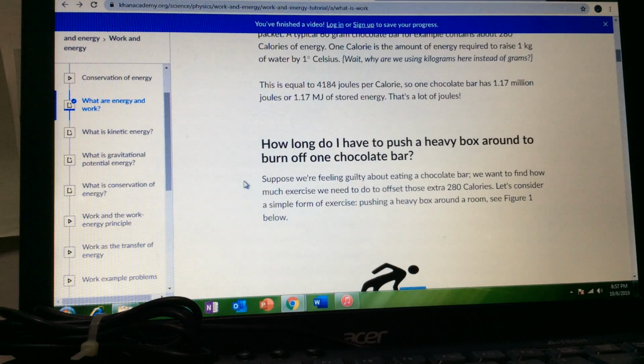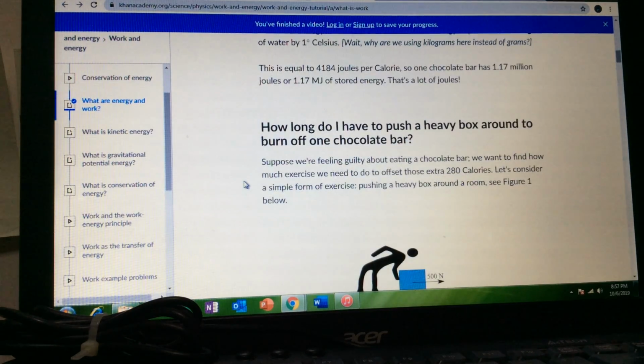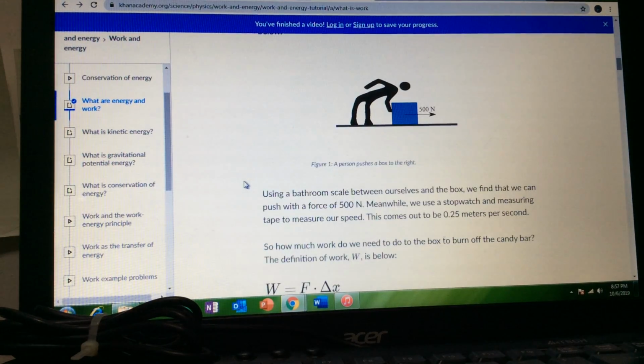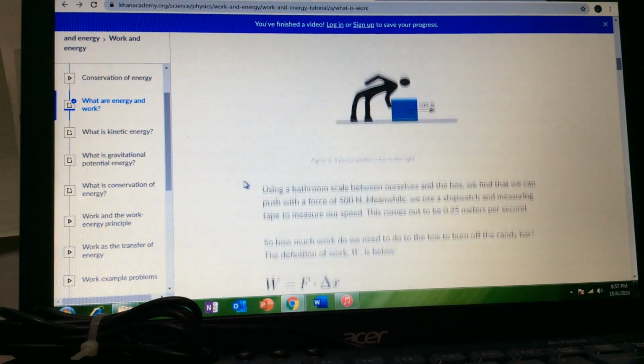So how long do I have to push a heavy box around to burn off one chocolate bar? Suppose we're feeling guilty about eating a chocolate bar. We want to find how much exercise we need to do to offset those extra 280 calories. So let's consider a simple form of exercise, pushing heavy bags around the room. Using a bathroom scale between ourselves and the box, we find that we can push with a force of 500 newtons. Meanwhile, we use a stopwatch and measuring tape to measure our speed. This comes out to be 0.25 meters per second.